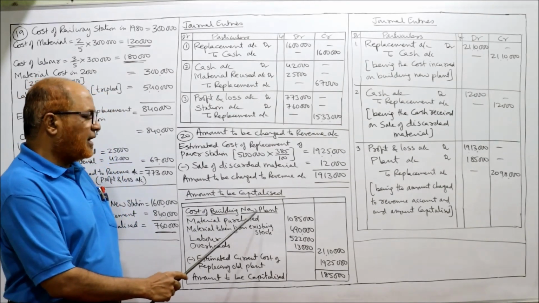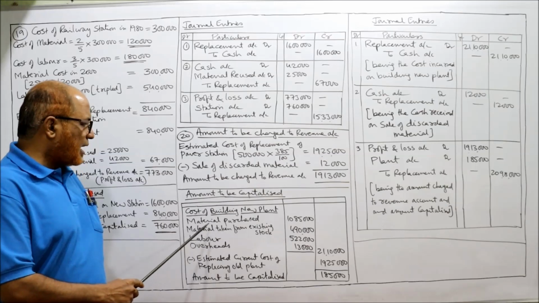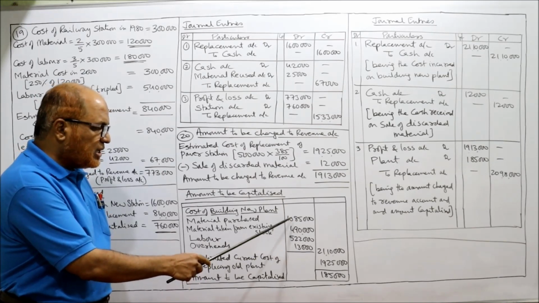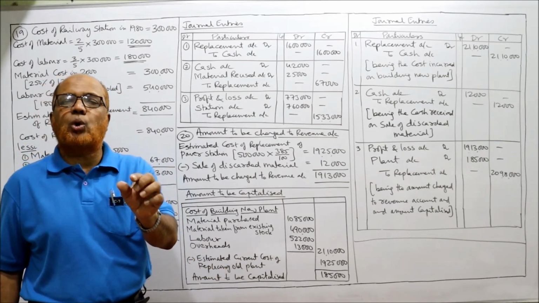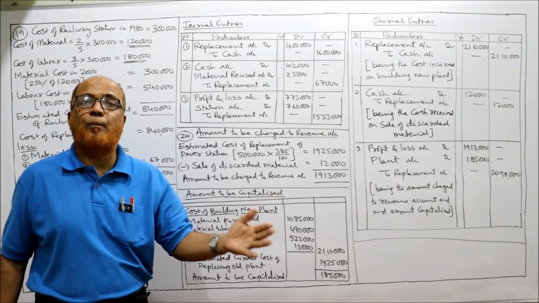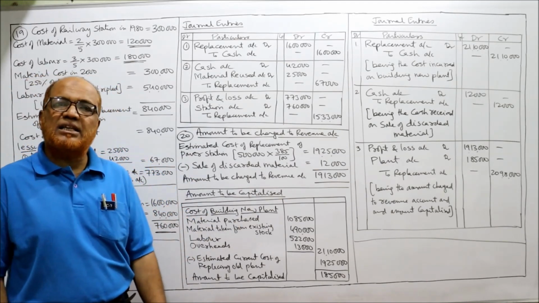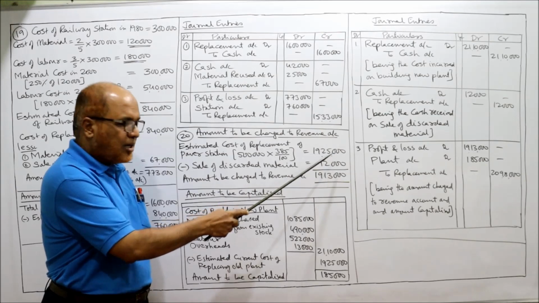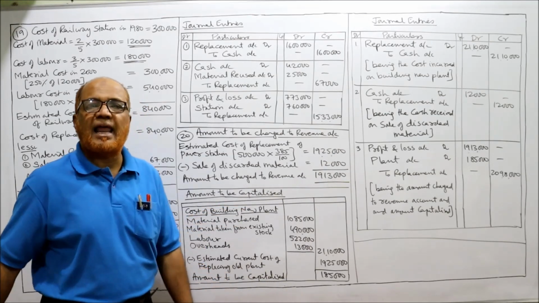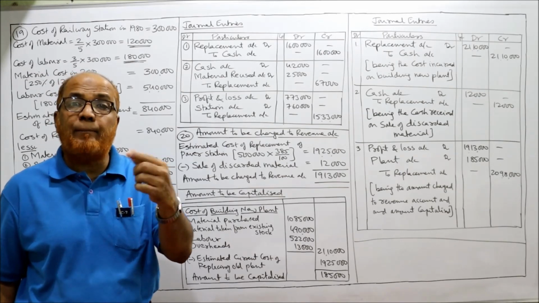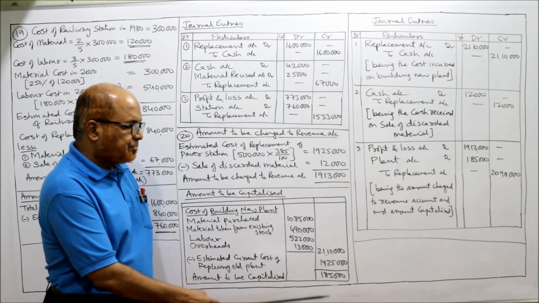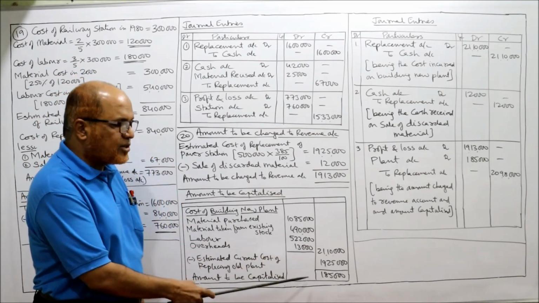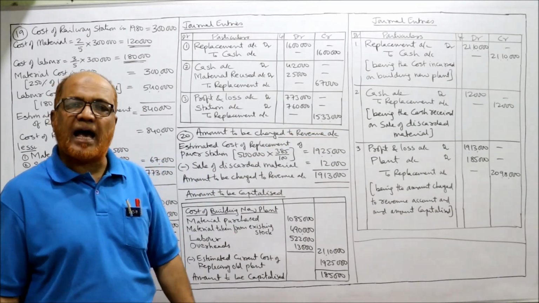Now the amount to be capitalized. First we take the cost of building the new plant: material purchased, material taken from existing stock, labor, and overheads. Take the total of all these four. 21,10,000 is the total cost incurred in the new plant. From this, we deduct the replacement cost of the old plant, 19,25,000. So 1,85,000 is the amount to be capitalized. So we have calculated how much amount is to be charged to revenue account and how much is to be capitalized. Now journal entries as usual.